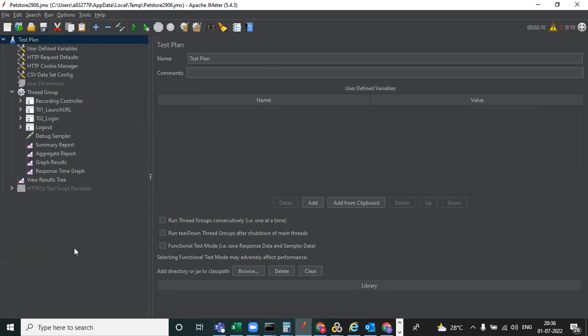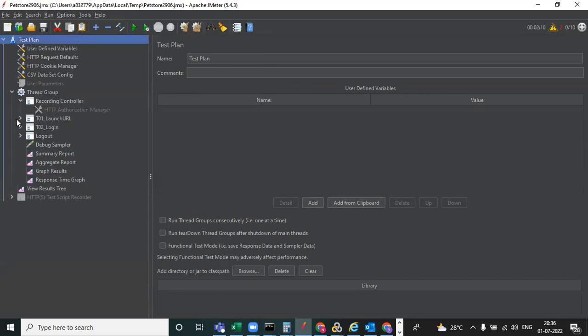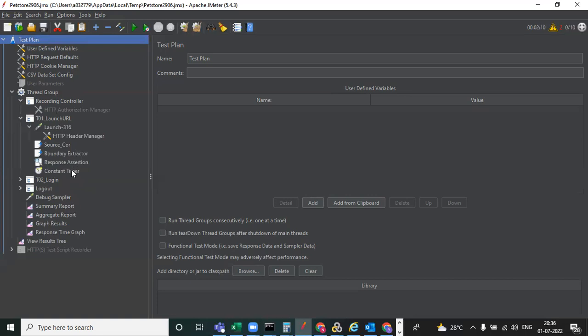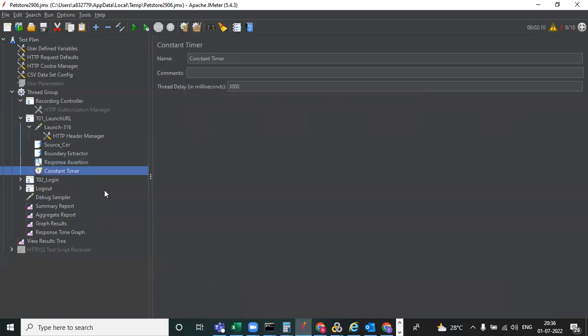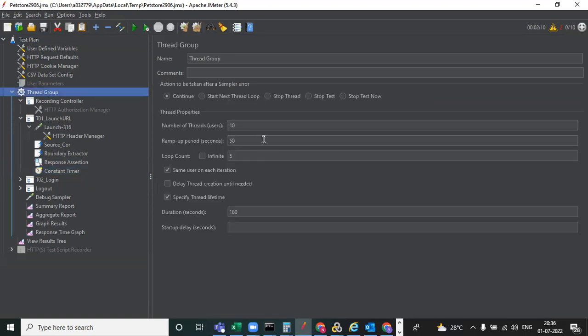See, it's correlation and parameterization, you know. So here everything will be the same. We are adding an assertion, nothing but a validation point, a text checkpoint. And this is the think time. Just like here, we design the scenario like 10 users, 50 seconds, and loop count will be 5 times.